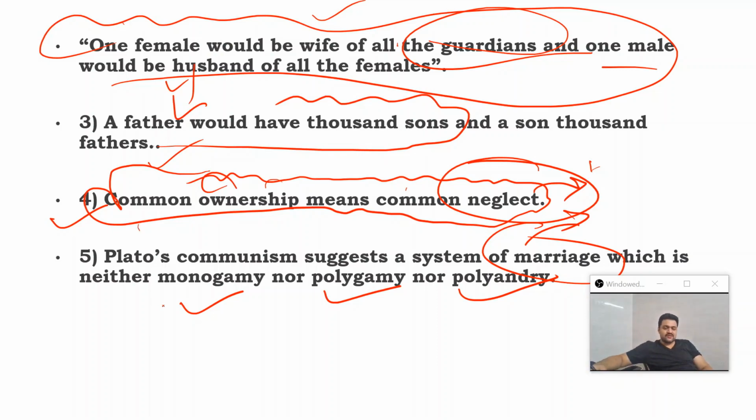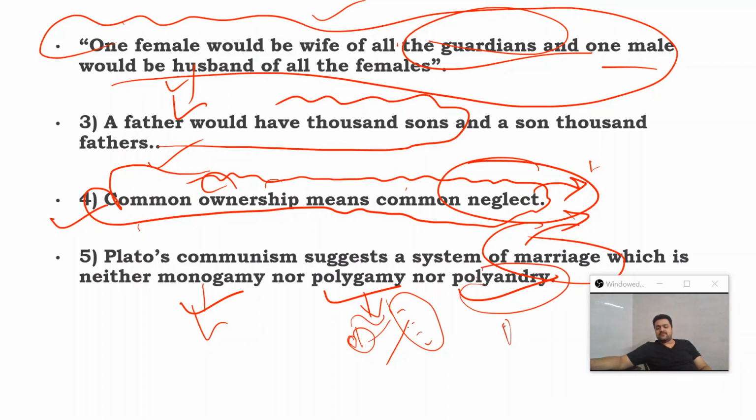Okay, it is neither monogamy, that is clear, because of the absence of monogamous relationship. It is not polygamy also, because it is not like one husband and multiple wives. That one particular male is also going to be the husband of all the females, and all these females are going to have multiple husbands. And it is also not polyandry, where one particular woman is going to have multiple husbands. No, all those males will also be having different females as their wives. So it is neither monogamy nor polygamy nor polyandry.